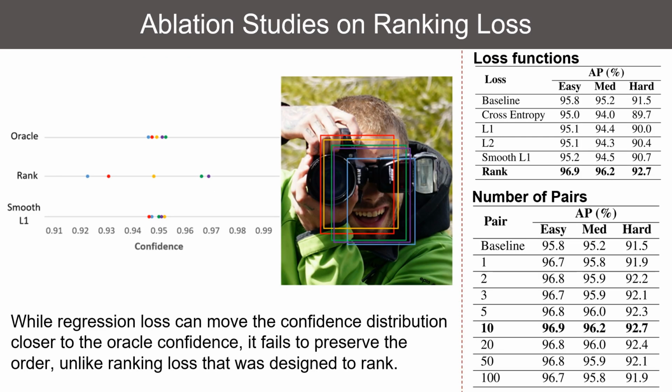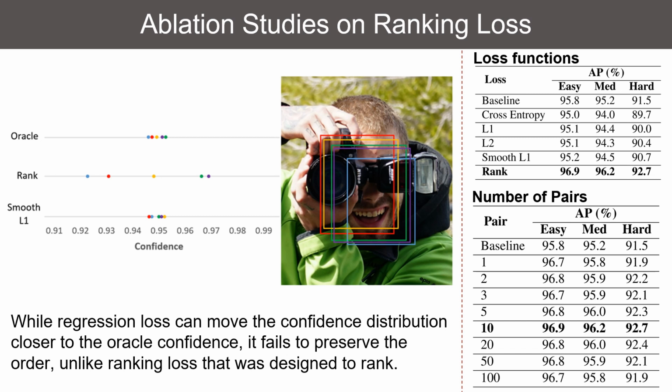We show the importance of ranking loss. While regression can move the confidence distribution closer to the oracle confidence, it does not respect the order because these confidences are very close and a very small regression error can break the order. Ranking loss, on the other hand, does not preserve confidence magnitude but performs better at learning the correct order. The right table shows a significant gap between the ranking loss and all the other losses.